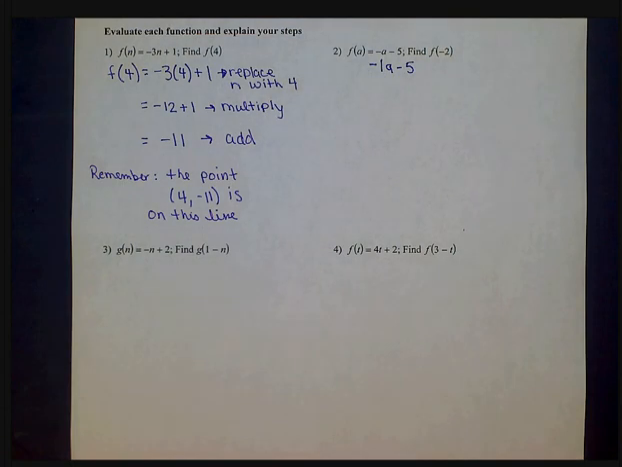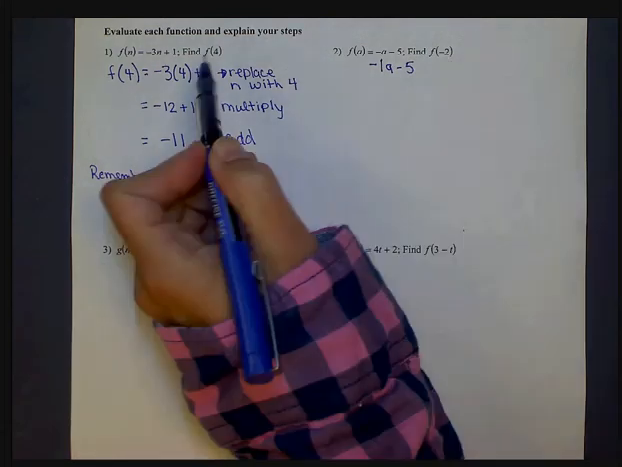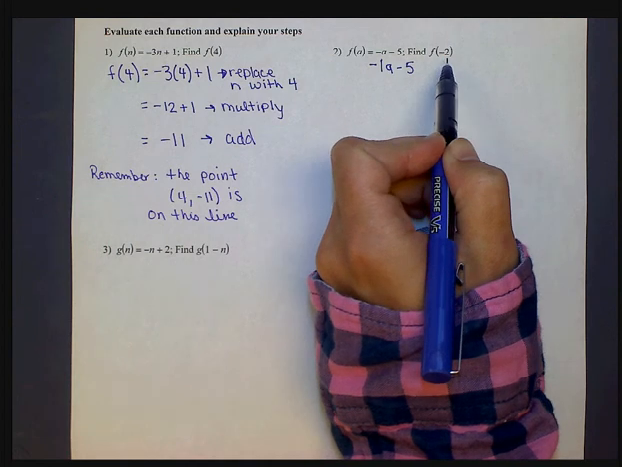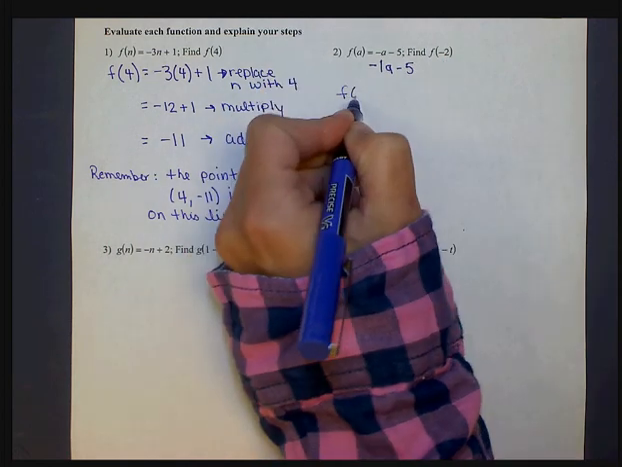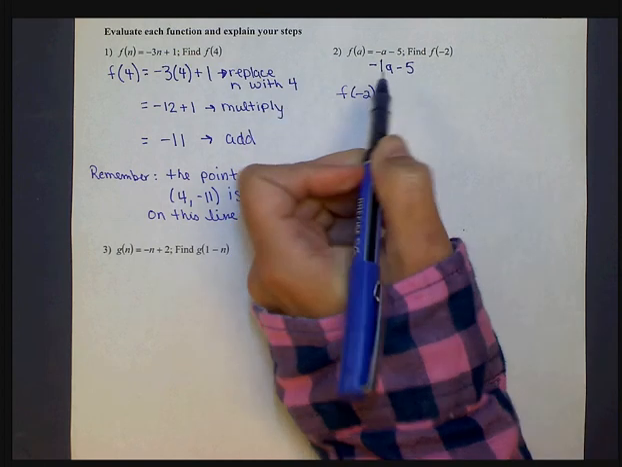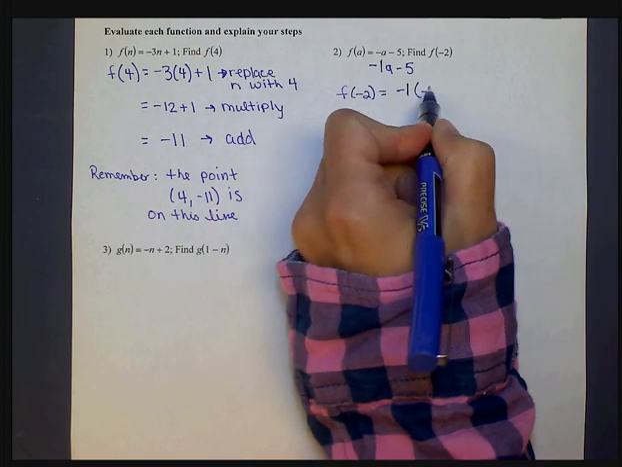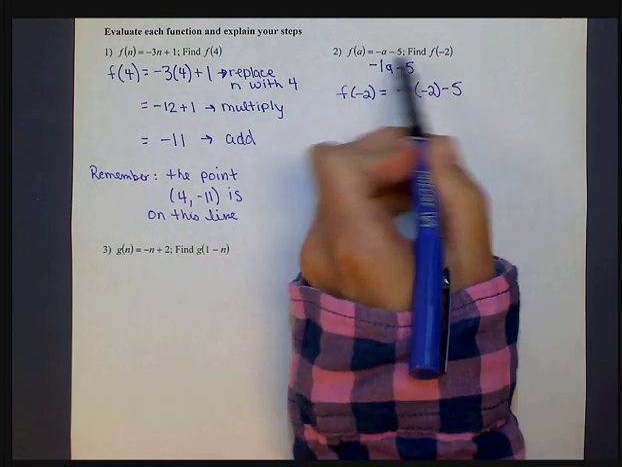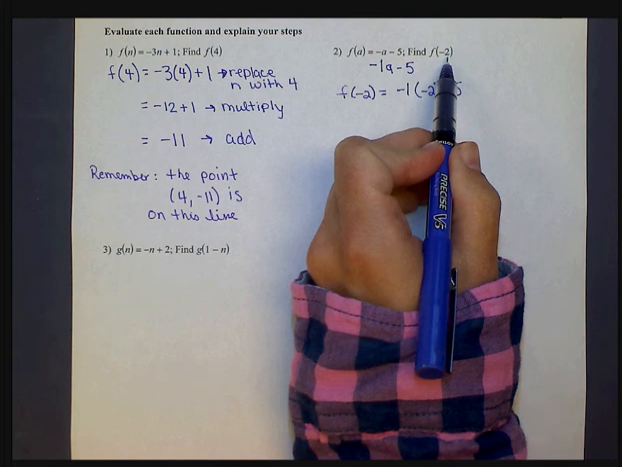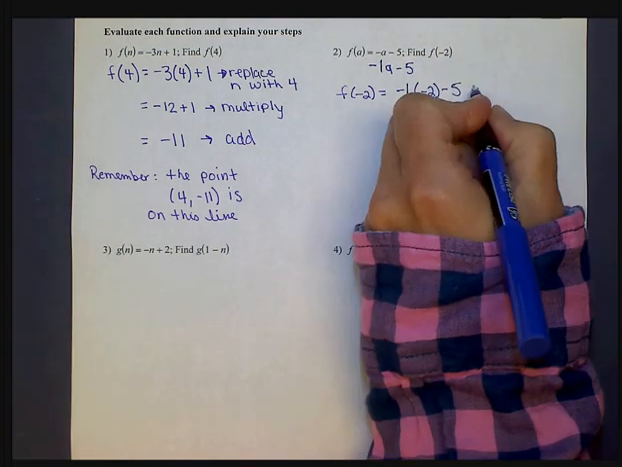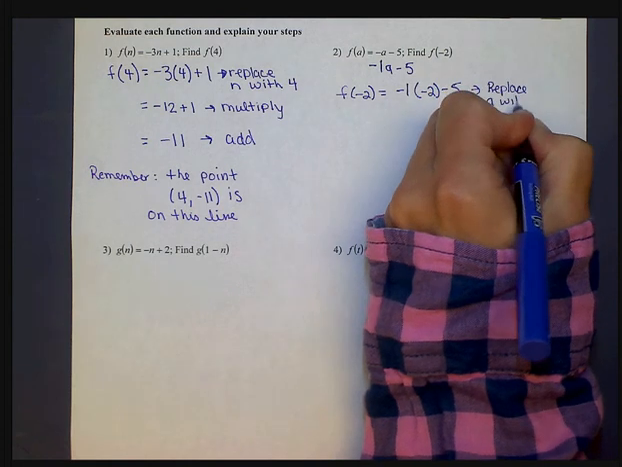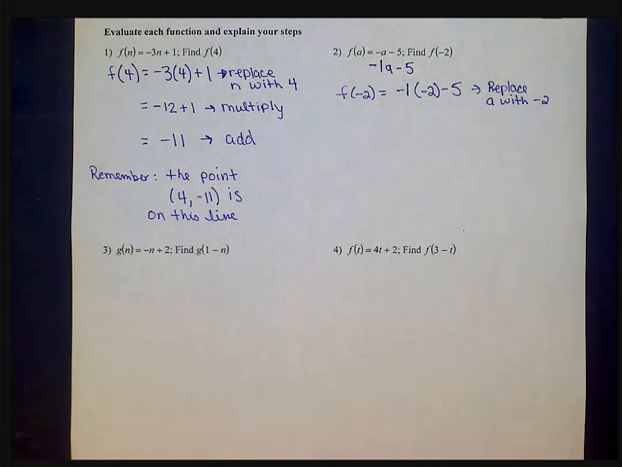Alright, so our first step is the same as the last problem. We're going to substitute our value in, but instead of substituting in a 4, we're going to substitute in what they tell us to replace a with, which is negative 2. So f of negative 2 will equal negative 1 times negative 2 minus 5. So all we did was replace our a value with what they told us to replace it with, a negative 2. So our first step, replace a with negative 2.